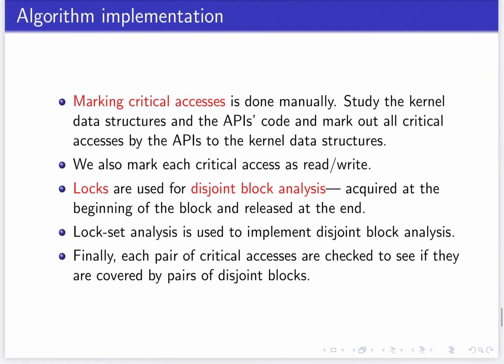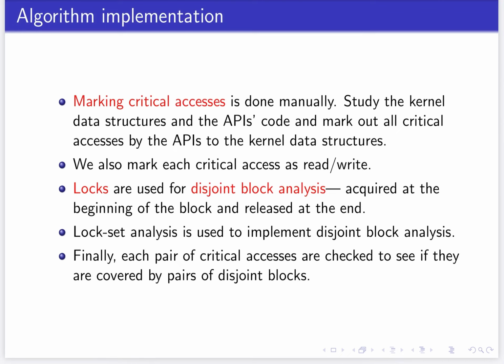So the algorithm implementation details in brief. We mark the critical accesses manually, as I said, which is done by studying the kernel data structures, the APIs, the code, and mark out the critical data structures. This is the most time consuming task of understanding each RTOS and doing this. We also have to mark each critical access as a read access or write access because it's important to identify later whether the race was genuine or a false positive.